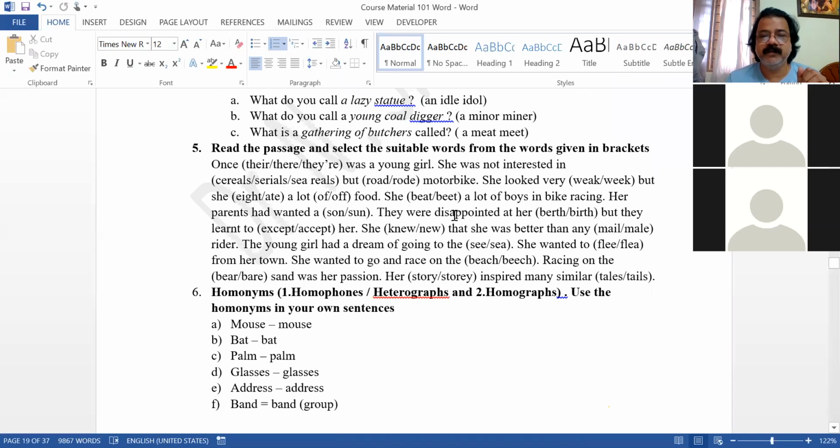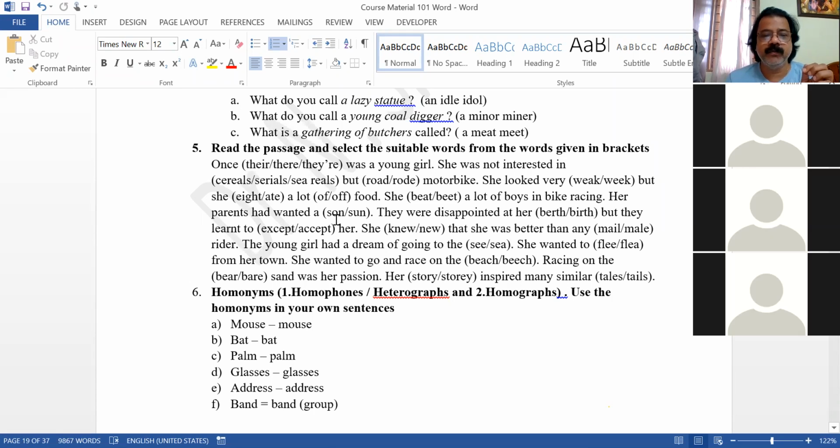She beat a lot of boys in bike racing. Which is correct? Beat. She defeated them. BEAT, not BEET. Her parents had wanted a son, sir. SON. They were disappointed at her BIRTH, right.